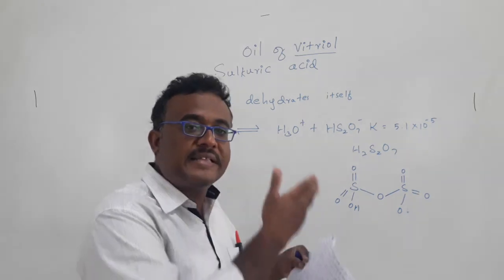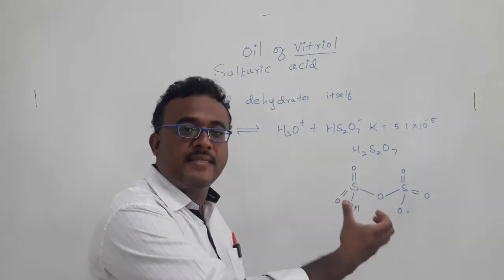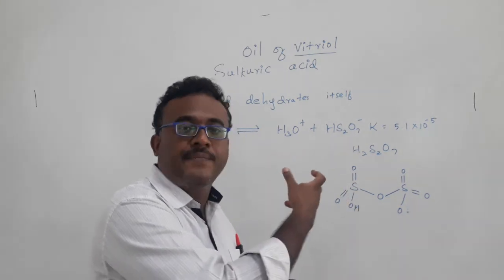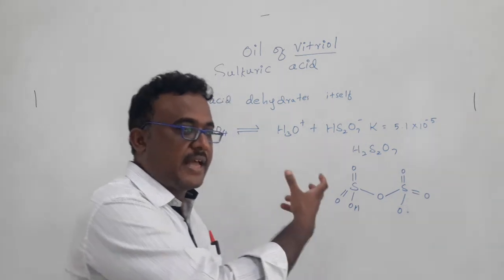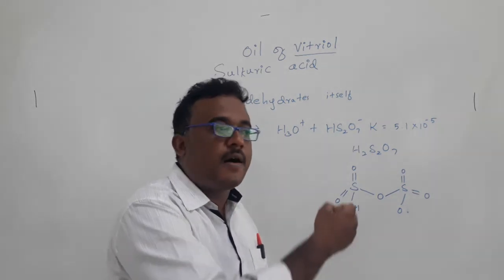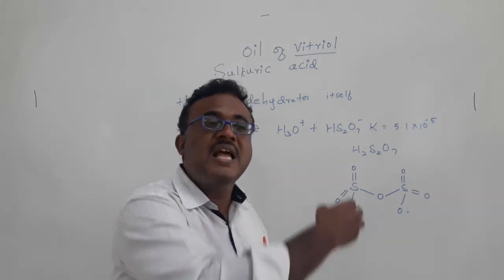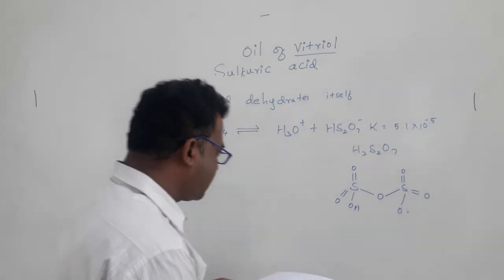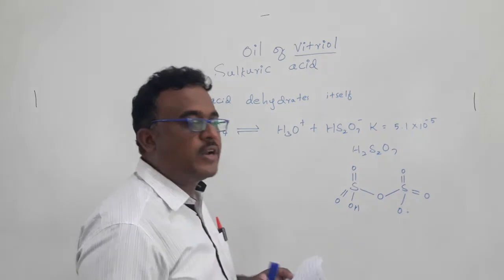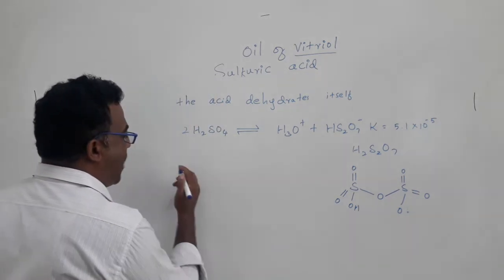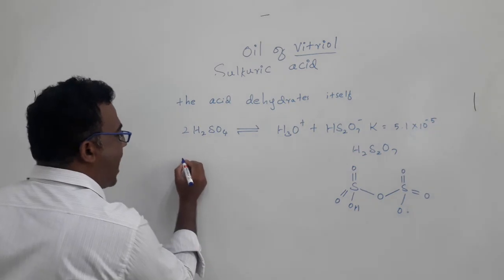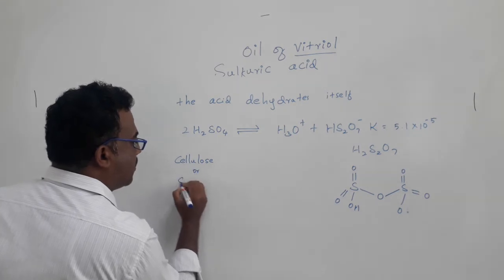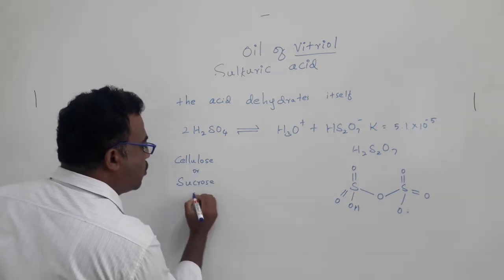When we construct a Schlenk line, there we use sulfuric acid in a trap to take out all water molecules from whatever gas we are using in the Schlenk line to purify the gas. In case the gas has any kind of water molecules, they can be trapped in the sulfuric acid containing glassware. That much it can act as a very good dehydrating agent. Other than that, for example, you have any kind of carbohydrates, for example, you have cellulose or sucrose or even glucose.